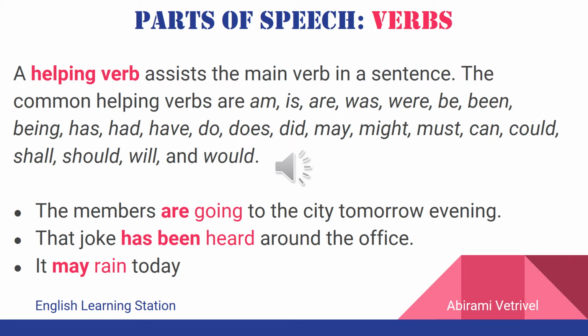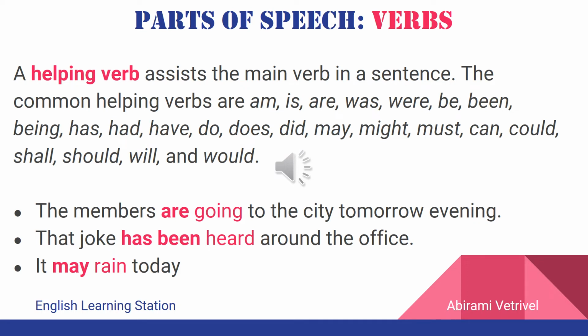The common helping verbs used in English language are the be verbs, which could take different forms such as am, is, are, was, were, etc. Have verbs such as has, have, had, etc. And do verbs such as do, does, did, apart from the modal auxiliaries or the secondary supporting verbs such as may, might, shall, should, will, would, can, could, etc.